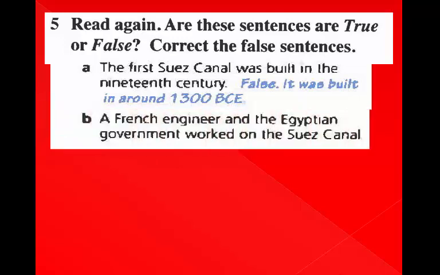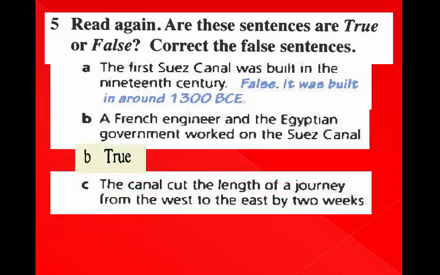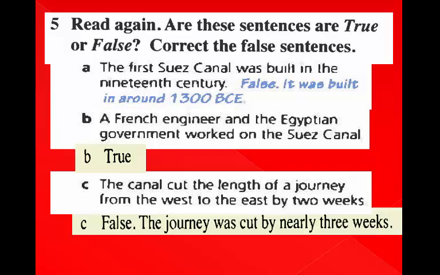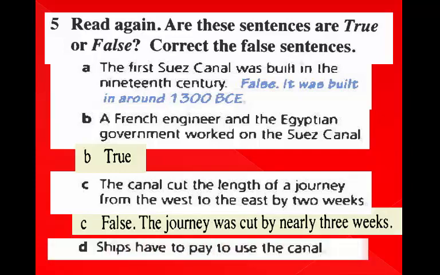B. A French engineer and the Egyptian government worked on the Suez Canal. True. Sentence C. The canal cut the length of the journey from the west to the east by 2 weeks. False. The journey was cut by nearly 3 weeks. D. Ships have to pay to use the canal. True.